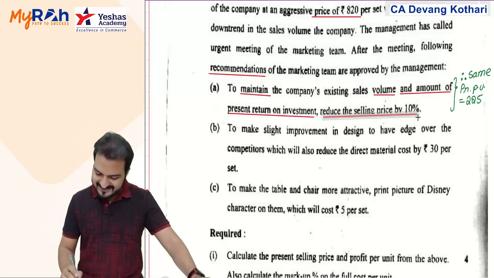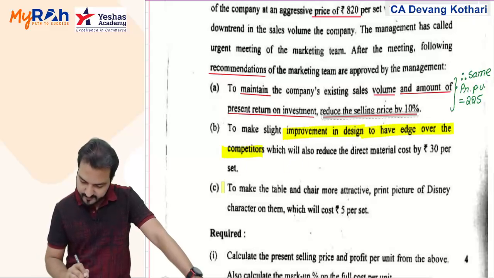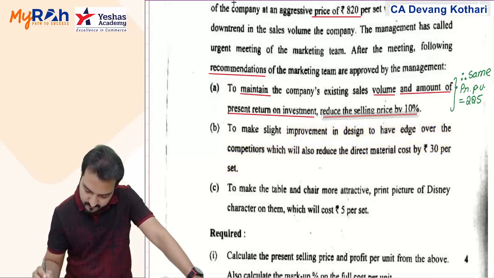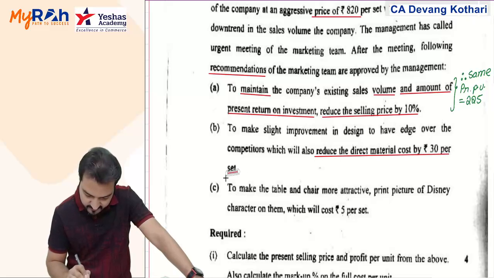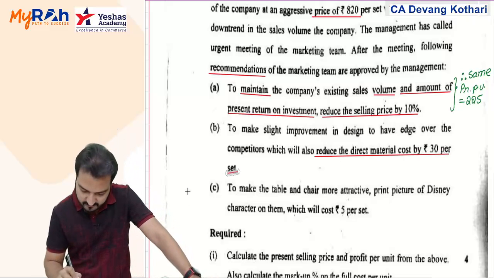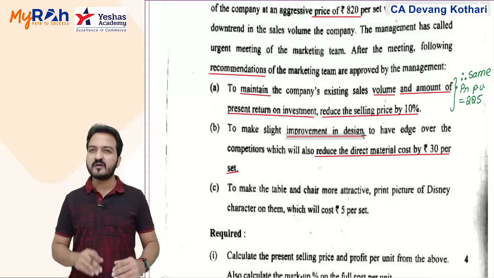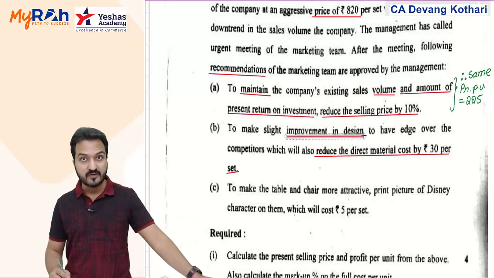Okay, make a slight improvement in the design to have an edge over the competitors, which will also reduce direct material cost by 30%. So you'll get a better design so that it is better than the competitor, plus you can reduce material cost by 30%.